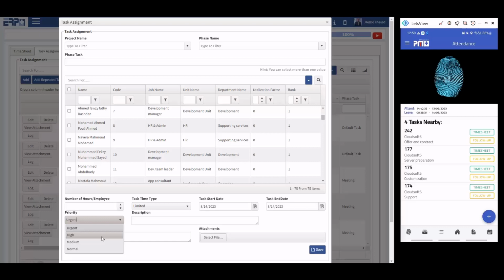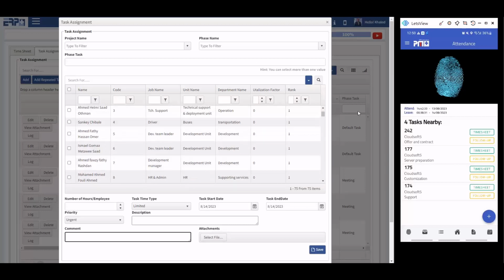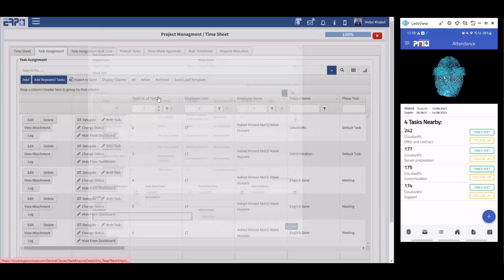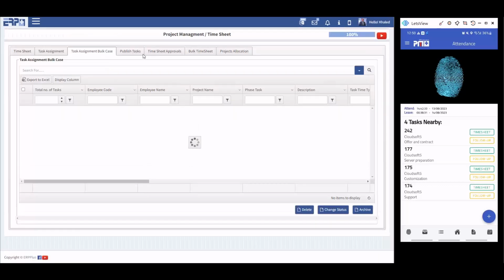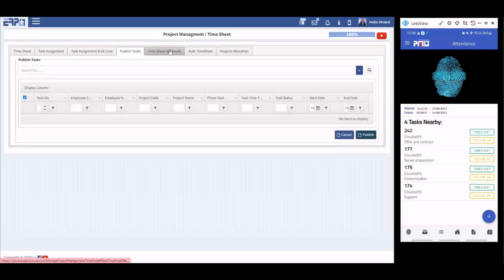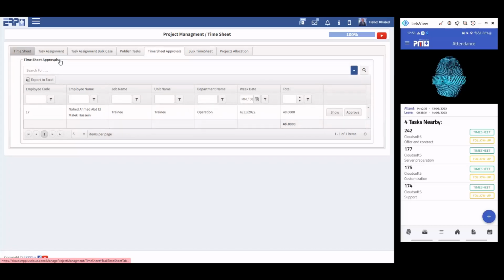You can name it the way you want, and then you can put a description, a comment, and then add any attachment to the task to be delivered directly to the staff member's mobile phone, as I'm going to show you how the mobile is going to work after adding this complete setup. After that, we have task assignment bulk, published task, timesheet approval, and timesheet.